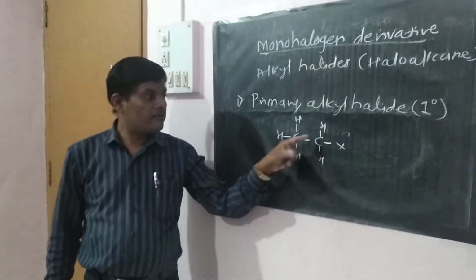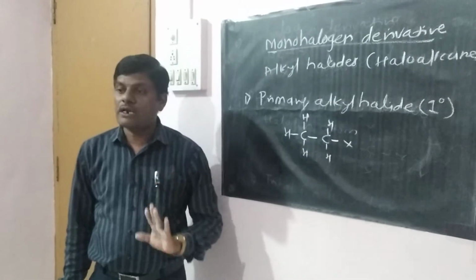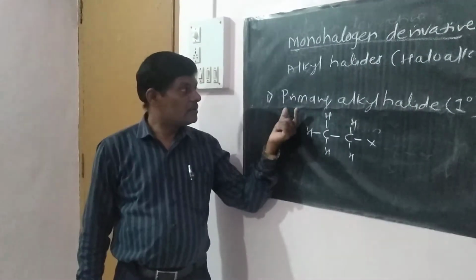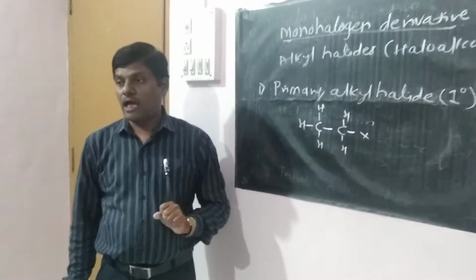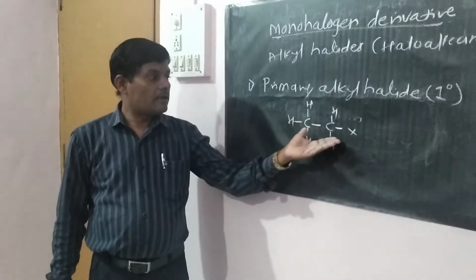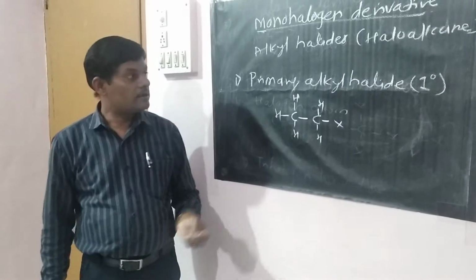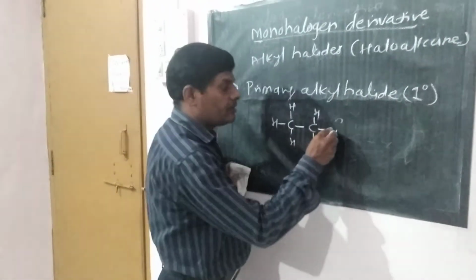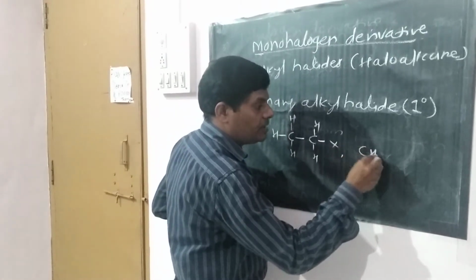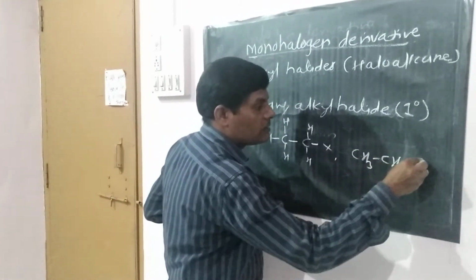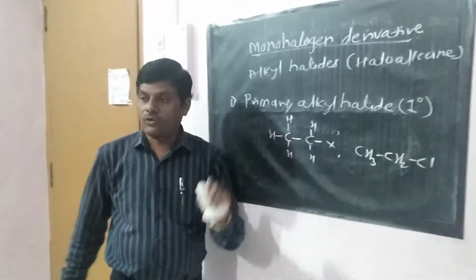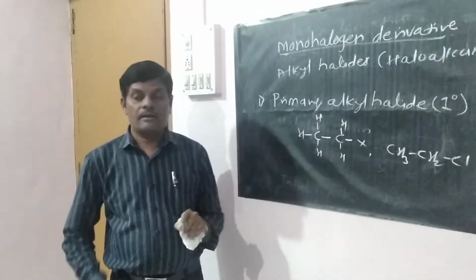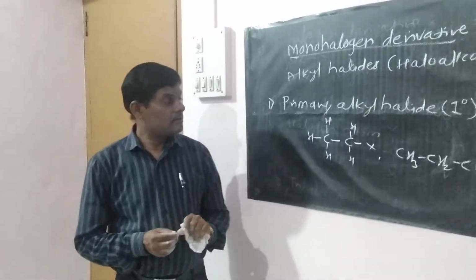The carbon atom which is attached to only one other carbon atom is called the primary carbon atom. And when a halogen atom is attached to such a primary carbon atom, it is called the primary alkyl halide. For example, CH3CH2Cl, ethyl chloride. This is an example of the primary alkyl halides.